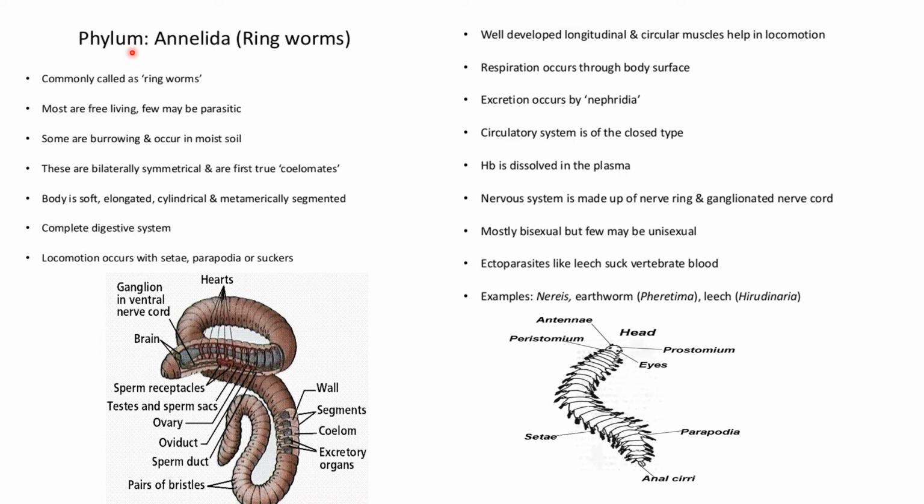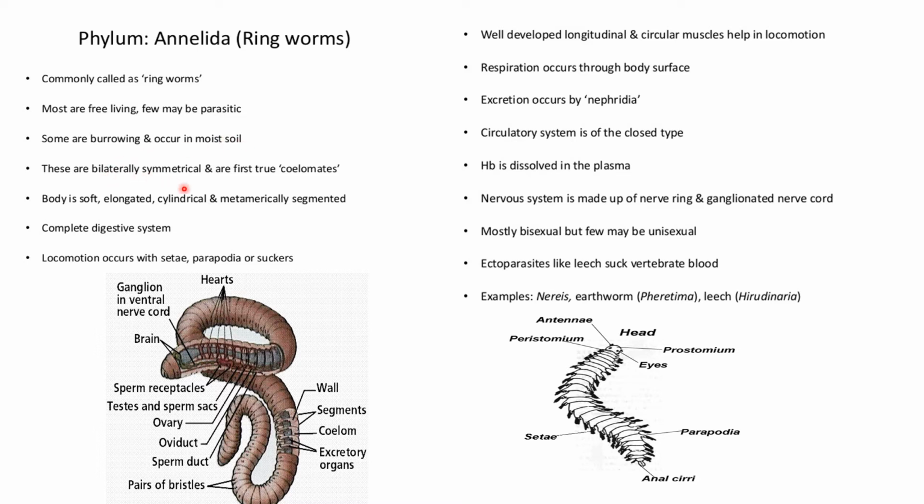So now moving on to the next phylum, which is Annelida, which is also known as ringworms. For Annelida, keep in mind earthworm. Earthworms are a type of Annelida. So they are commonly known as ringworms. Most of them are free living and few are parasitic. Some are burrowing and occur in moist soil. As we all know, earthworms burrow in soil and are present in moist soil.